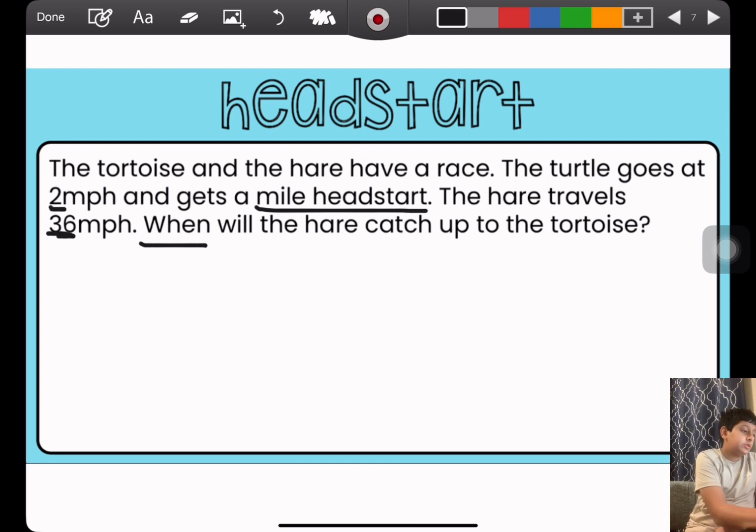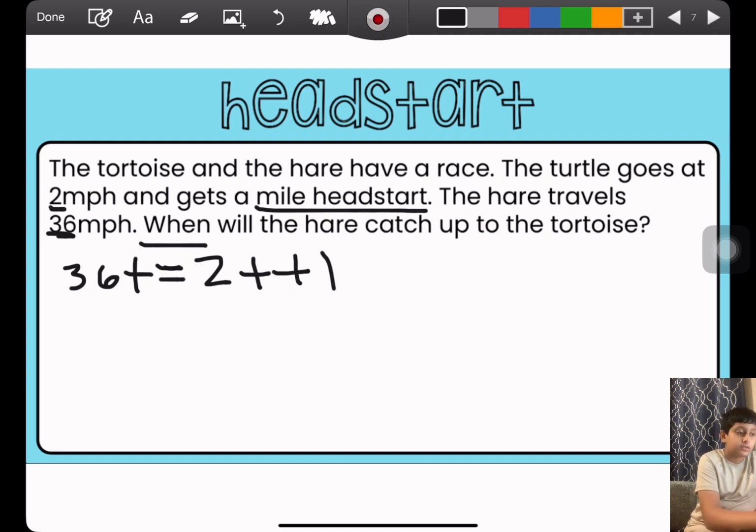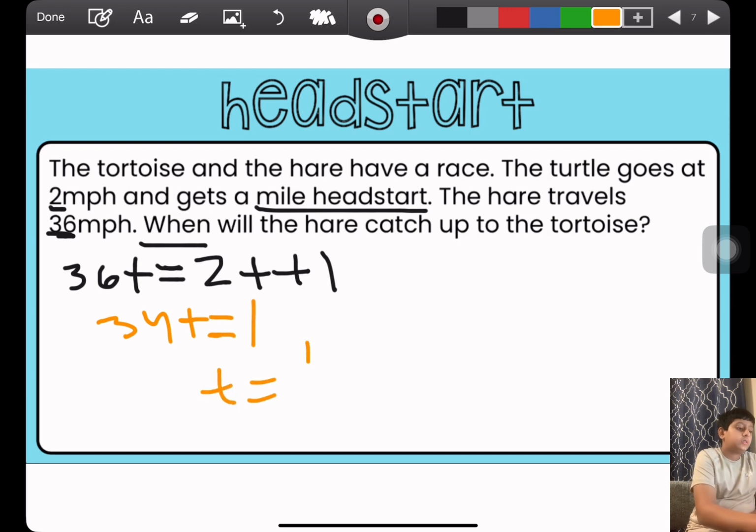We're given two rates. 36t is the hare's distance. That's equal to 2t, the turtle's distance, plus a mile. From there, we say 34t equals 1. t equals 1 over 34, so 1/34 of an hour.